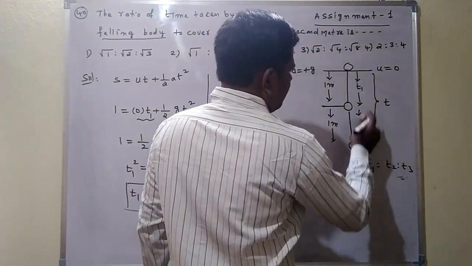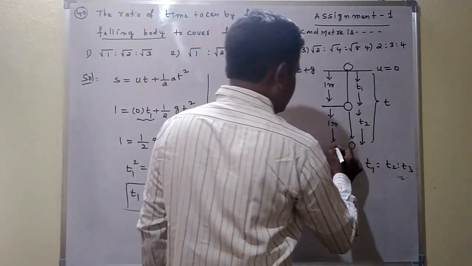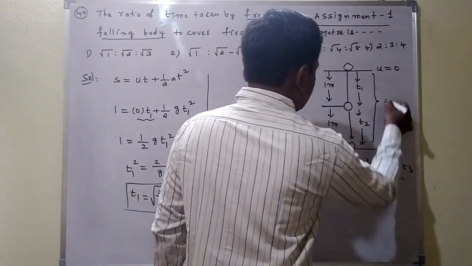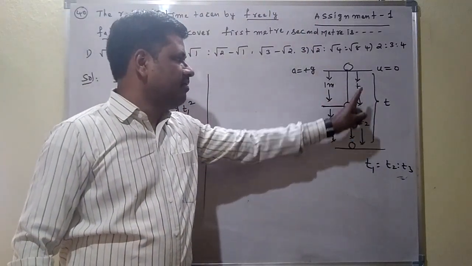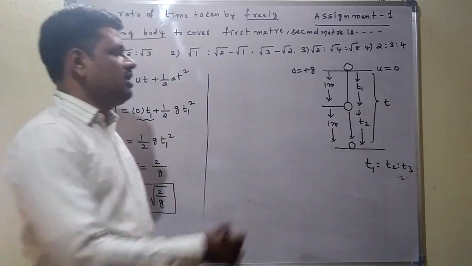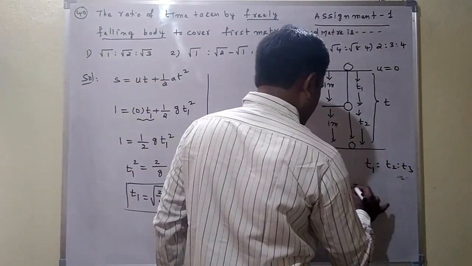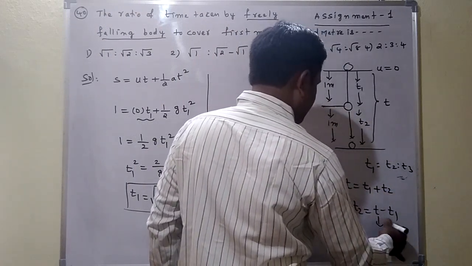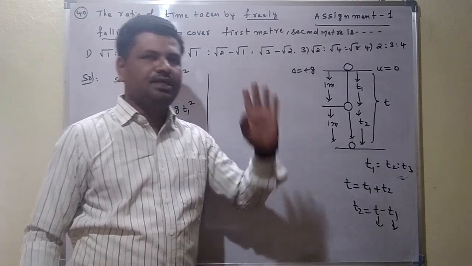See, from the diagram, T is the total time taken by the body to travel the 2 meters. Up to this point, it travels 1 meter in time T1. From this point to this point, it travels 1 meter in time T2. But the total 2 meters it travels in time T. So T is equal to T1 plus T2, and T2 is equal to T minus T1. When we know T and T1, we can easily find T2.